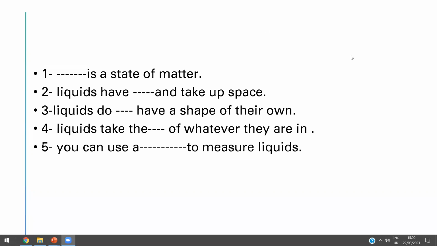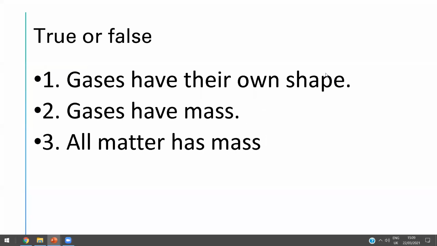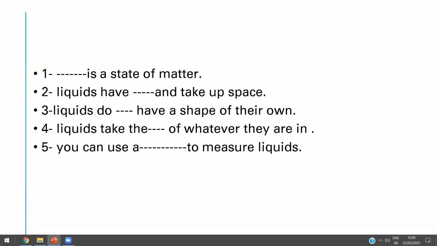No picture? The picture is clear. No, teacher, I see the picture. Yes, it's clear. Aris, no picture? It's clear. Please, all of you, mute your microphones. There is no time.